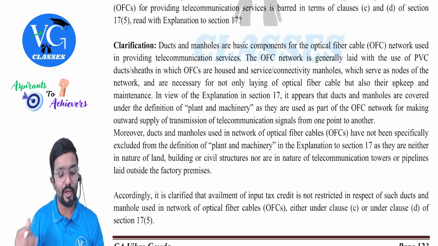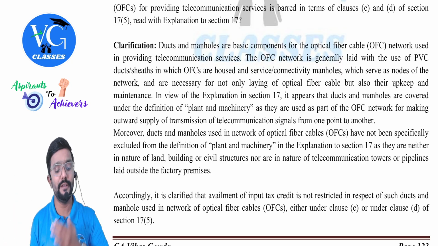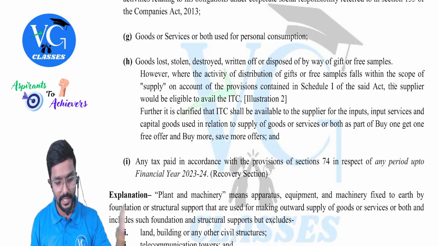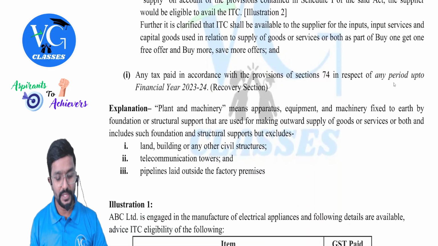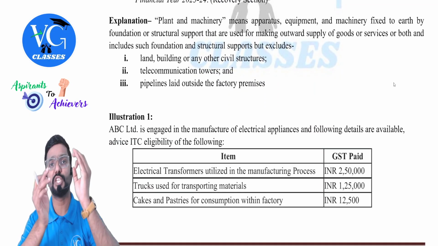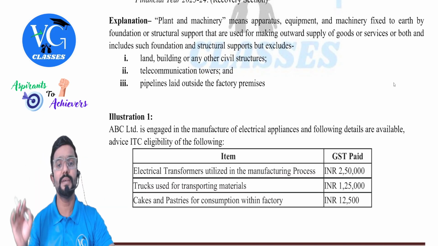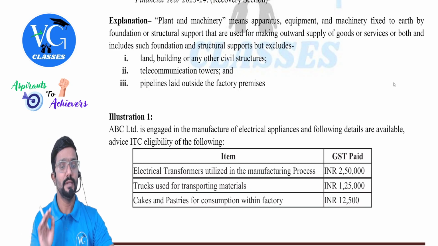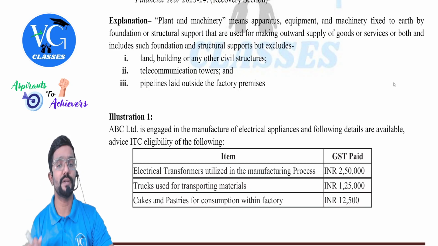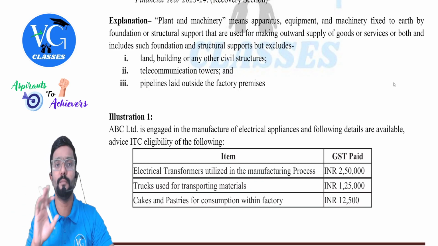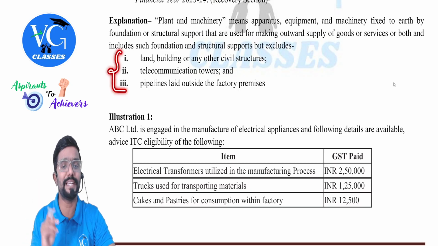So when we were seeing the block credit under section 17.5, guys, we understood what is plant and machinery. Yes, sir. So here I had given the definition of plant and machinery. Let me just read it once. Plant and machinery means apparatus, equipment and machinery fixed to the earth by the foundation or structural support that are used for making outward supply of goods or services, or both, and includes such foundation and structural supports but will not include, means the following is not a plant and machinery.